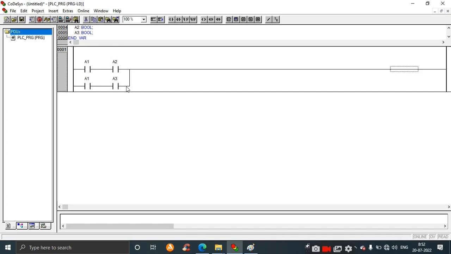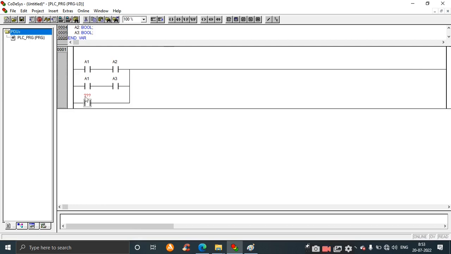Next is 1 4. Take again a parallel contact and name this as A4. Click on the contact, then choose contact. Click on A4 first, then click on contact. Then A1 should be in the first place. So 1 2, 1 3, 1 4 is over.